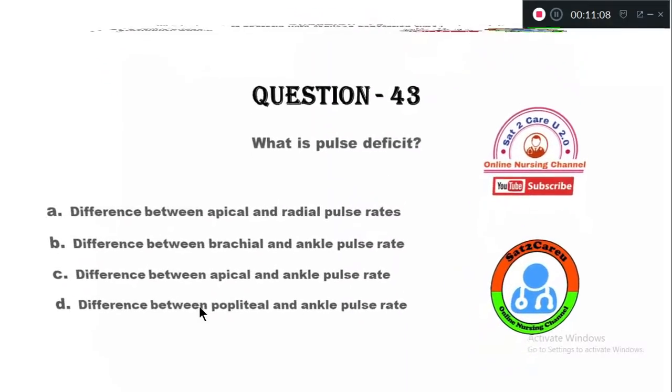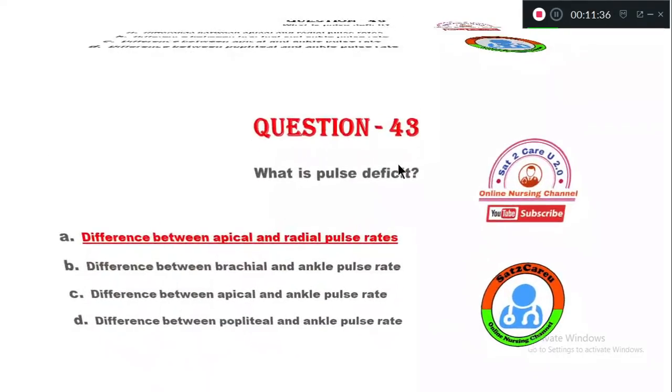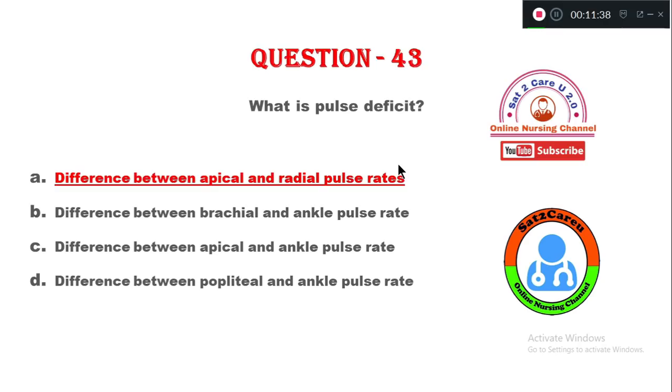Question number 43. What is pulse deficit? Option A, difference between apical and radial pulse rate. Option B, difference between brachial and ankle pulse rate. Option C, difference between apical and ankle pulse rate. Option D, difference between popliteal and ankle pulse rate. So the right definition of pulse deficit is option A, difference between apical and radial pulse rate.